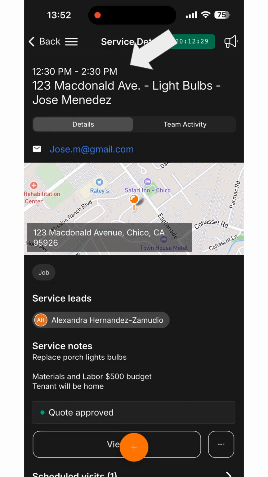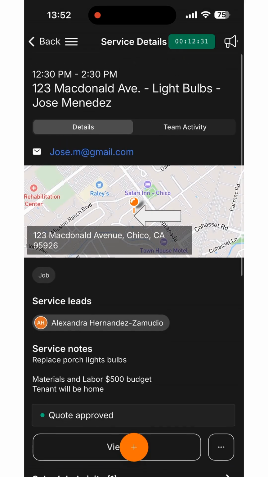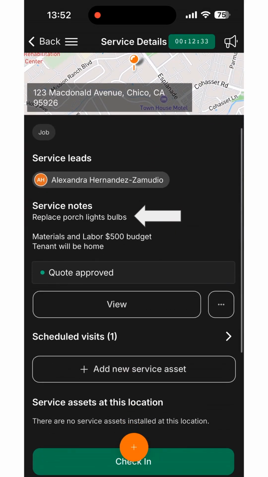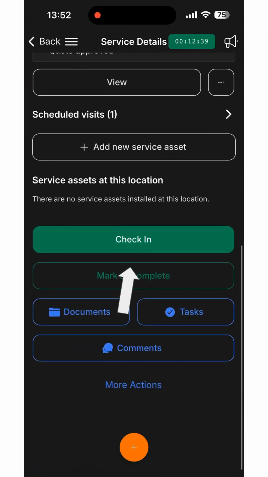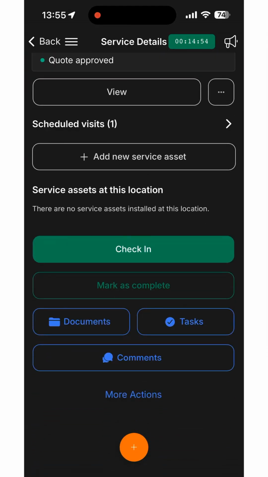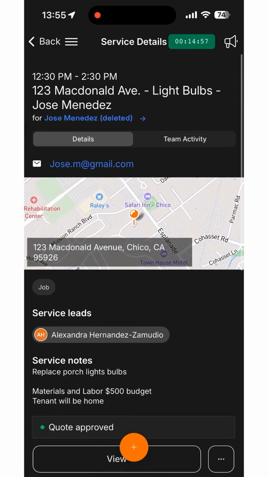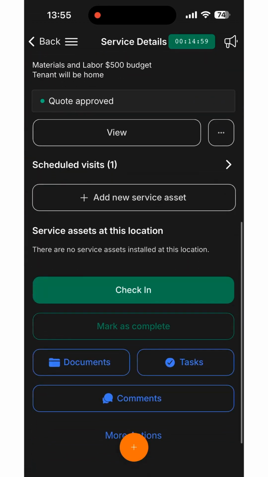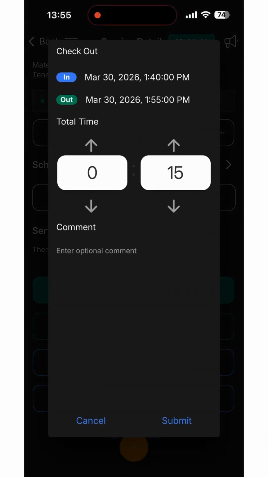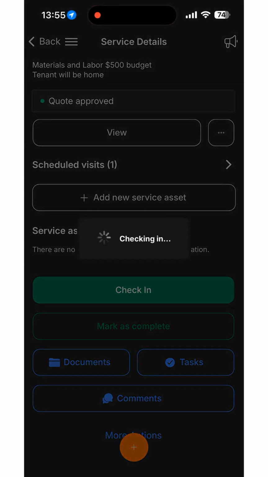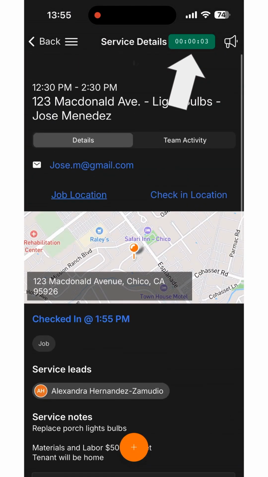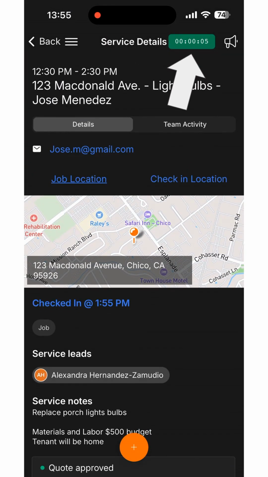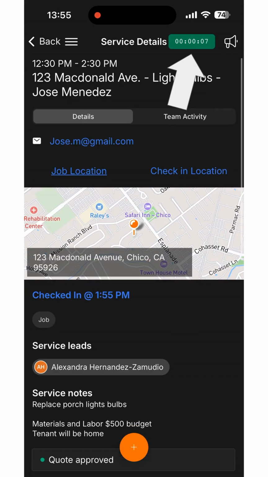On top you have the address and the arrival window. And then you have the job notes, containing important information. After, you have the Clock In button, make sure you check in to the job. On the top right corner, you can see how long you have been clocked in to the job.